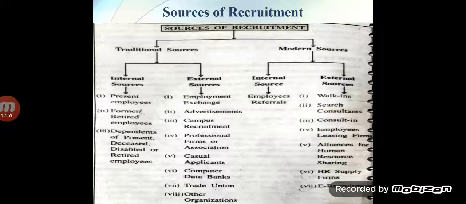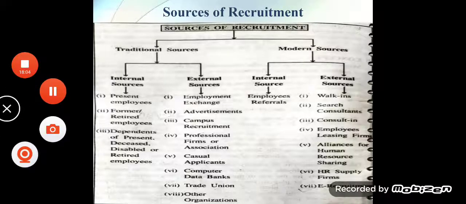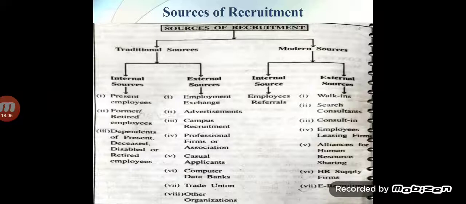In the traditional sources, we can see how we were applying in the past, and which types of techniques we are applying in the present. So under that we will learn the sources of recruitment, and it is also an important point for your examination.